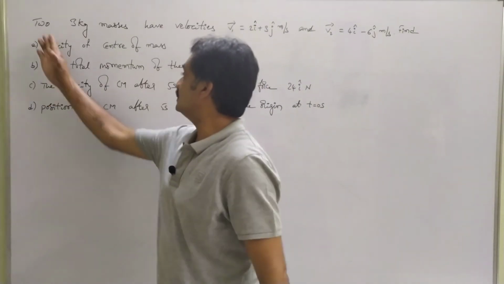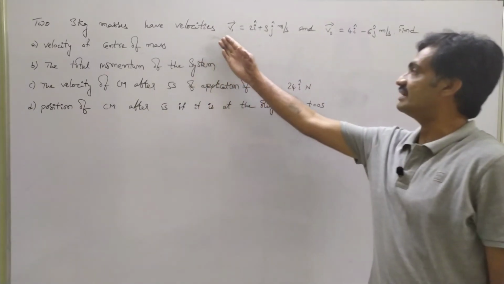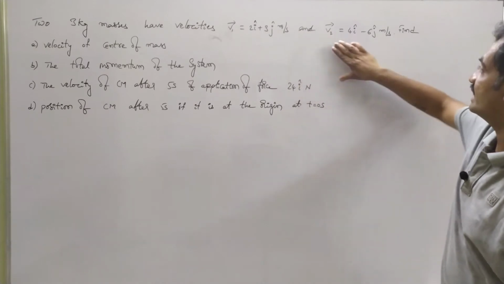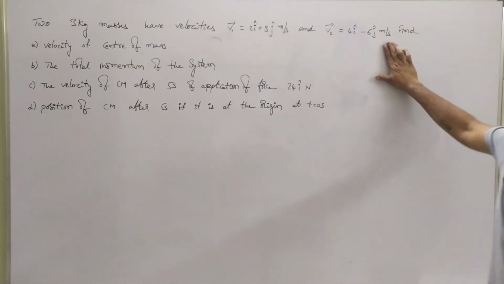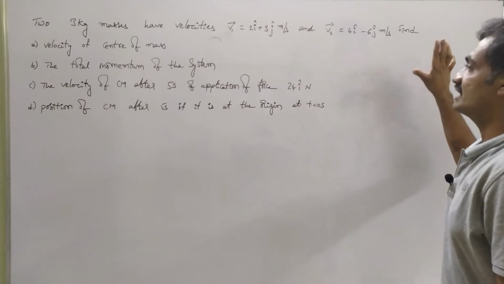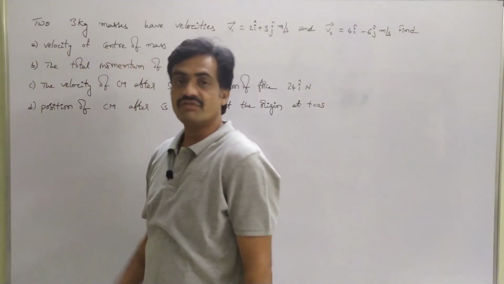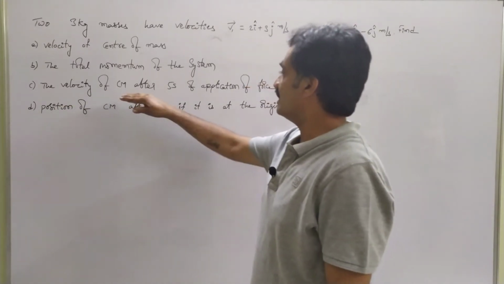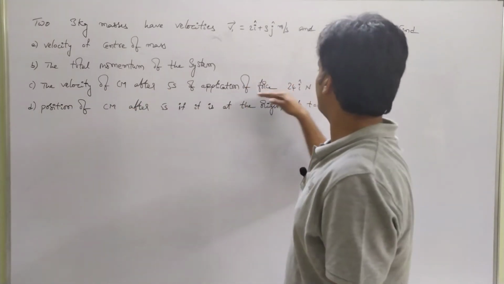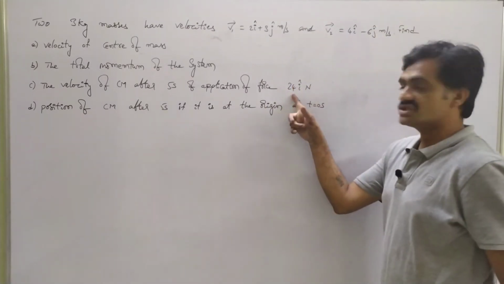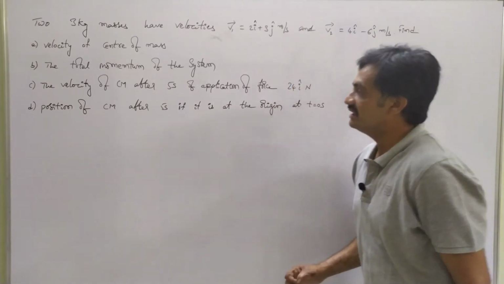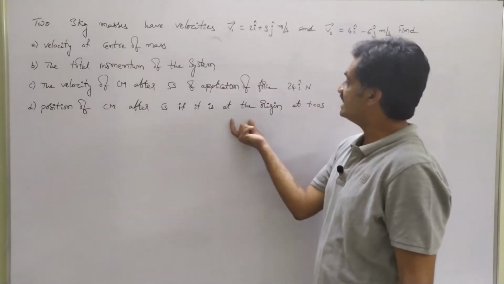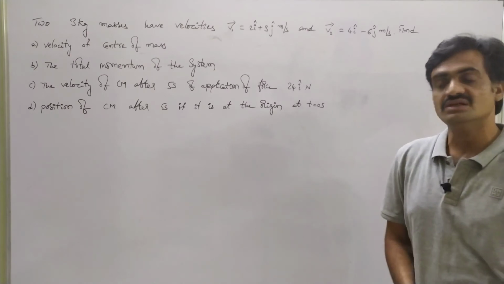The next problem is: two 3 kg masses have velocities v1 = 2i + 3j meter per second and v2 = 4i − 6j meter per second. We have to find the velocity of the center of mass, the total momentum of the system, and the velocity of the center of mass after 5 seconds of application of a force F = 24i Newton. We also have to find the position of the center of mass after 5 seconds if it is at the origin at t = 0.